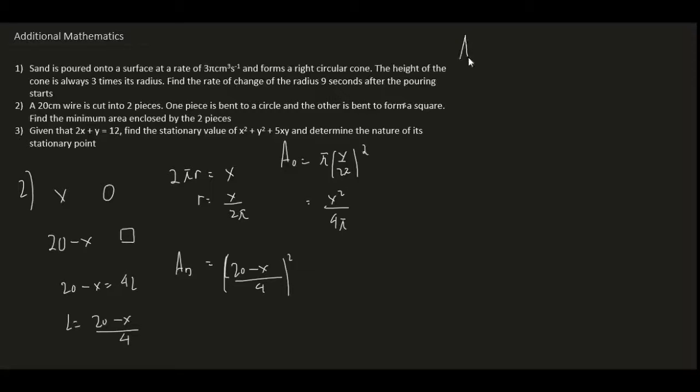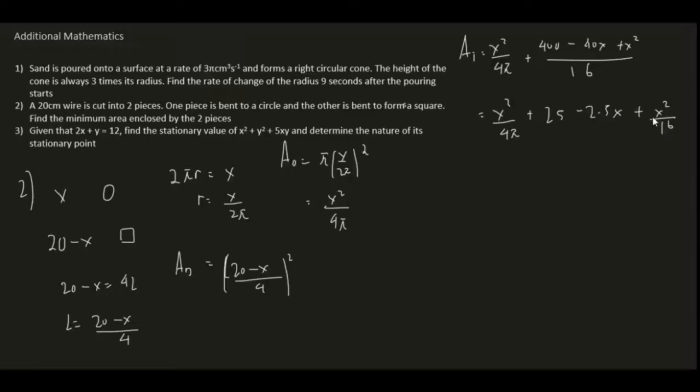So the total area will be equal to x squared over 4 pi plus, let's just expand this real quick, 400 minus 40x plus x squared over 16, right? And let's just simplify this real quick. So we have x squared over 4 pi, and 400 over 16 is 25, minus 40 divided by 16 is 2.5, so 2.5x, plus x squared over 16.